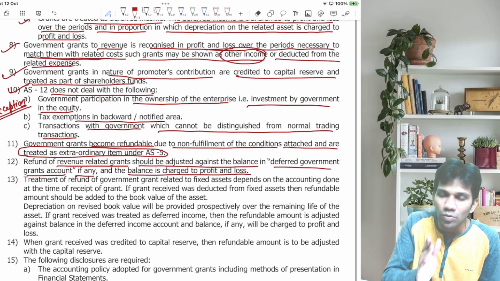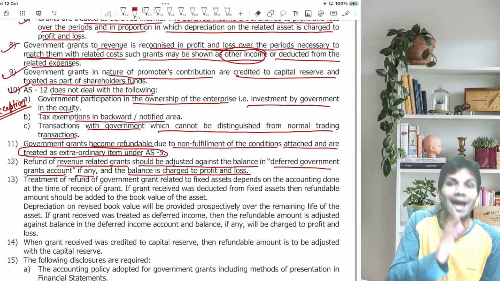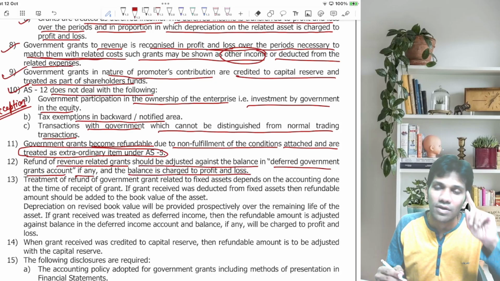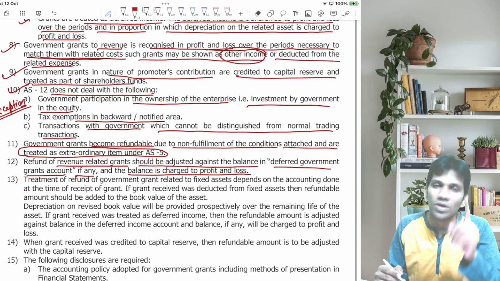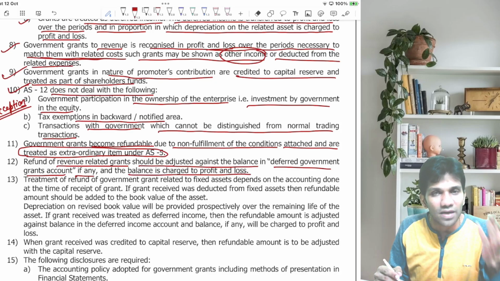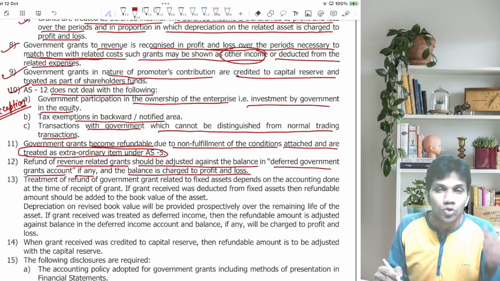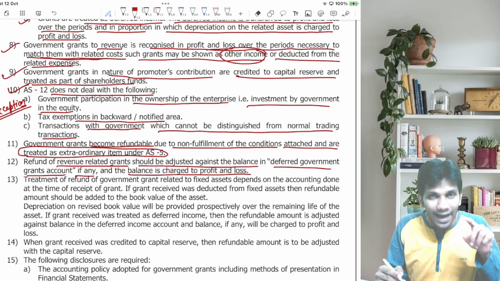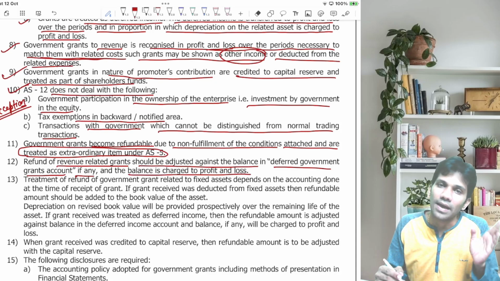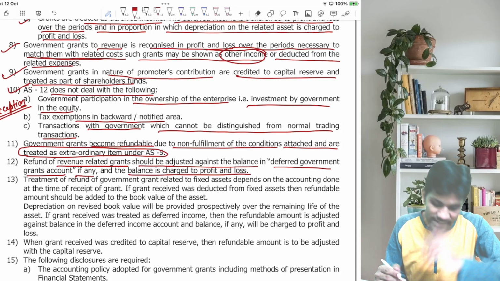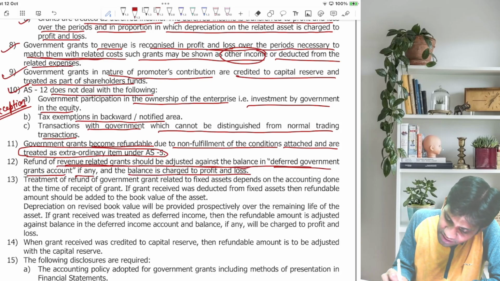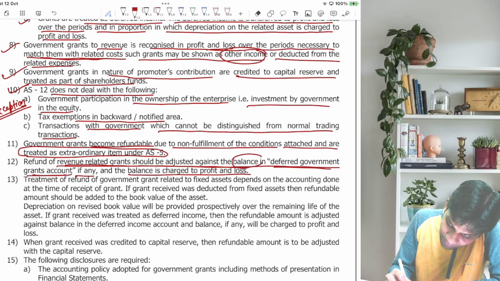If you are not able to understand, please recap and revise the last 1 or 2 minutes of the video again. Basically, when you are following the income approach, you are crediting the grant to the deferred government grant account. Whenever the grant becomes refundable, the same approach needs to be reversed. So deferred government grant account debit with the balance left in the account, any additional loss will be debited to P&L, and to bank account with the outflow of cash. So this is what they have written: refund of revenue related grant should be adjusted against the balance in the deferred government grant account, and the balance is charged to profit and loss.